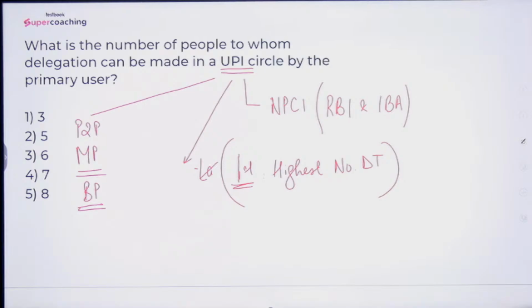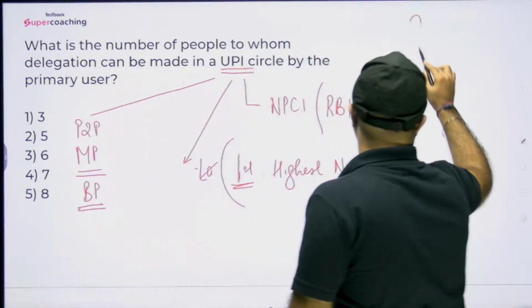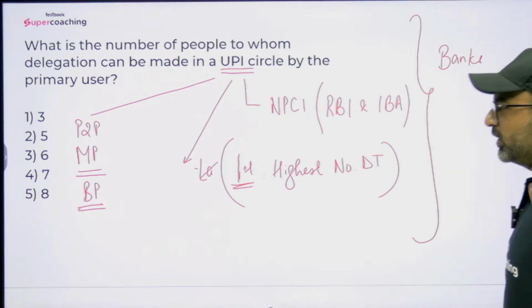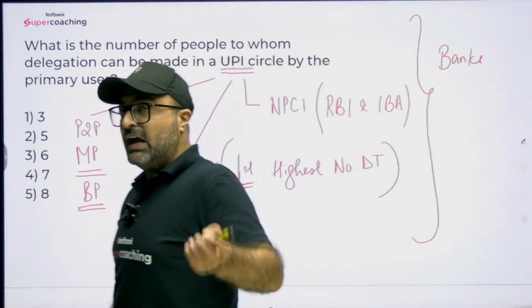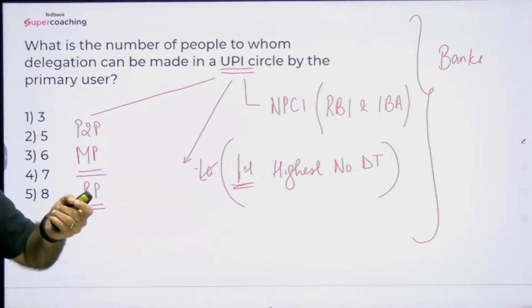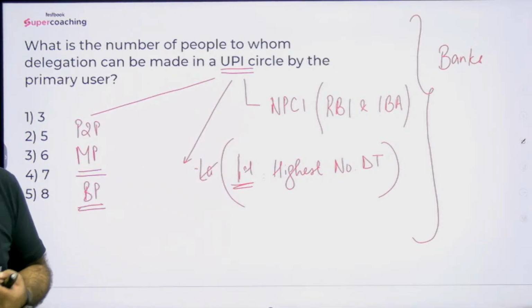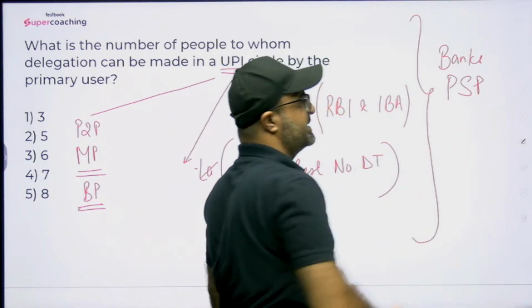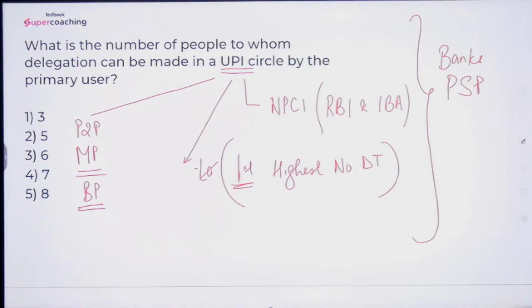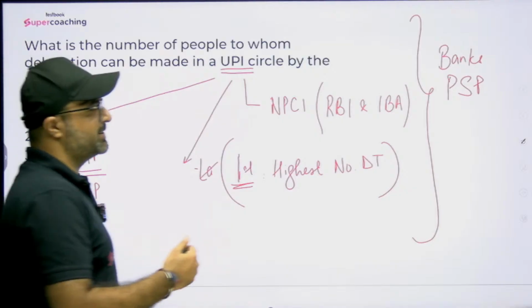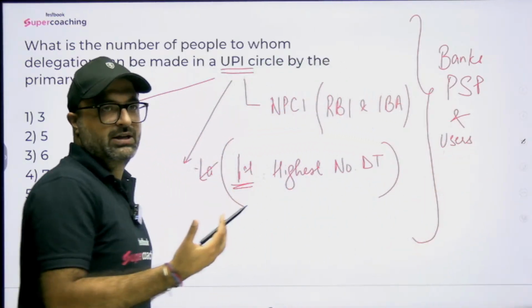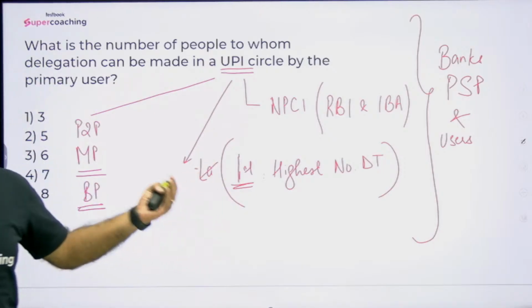So the UPI ecosystem includes various stakeholders. If someone asks you what are the stakeholders of the UPI ecosystem, it includes the banks, because you are holding your accounts in the bank itself. Along with the banks, we have the service providers, for example PhonePe. We call them payment service providers. We have PhonePe, we have Google Pay in this particular category, and last but not the least is you and me, that is the users. So these are the stakeholders involved in UPI transactions.